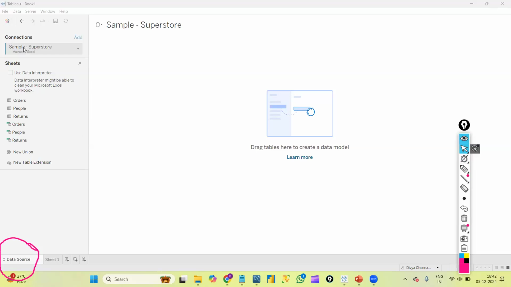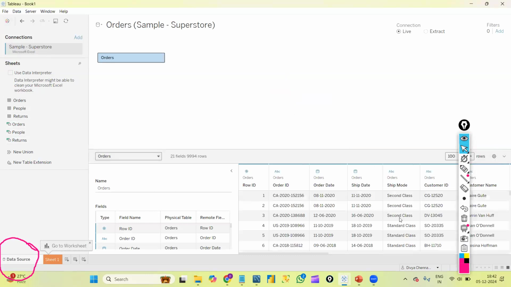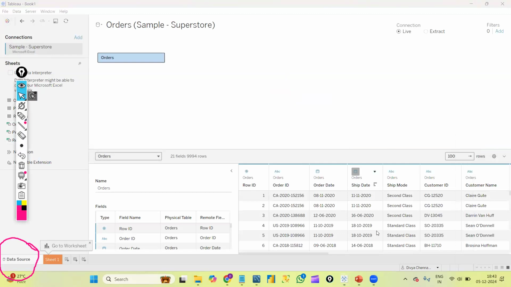It shows we are connected to an Excel file, the file name, and the sheets available here. Now I want to work on the Orders sheet. To get the data, I drag Orders and drop it here. Immediately, this is the preview section, where we can see a preview of whatever data we connected.